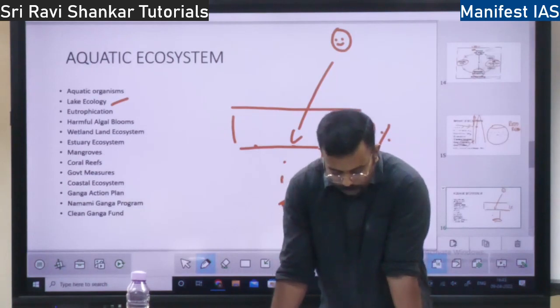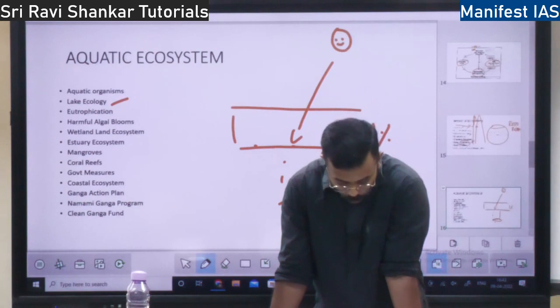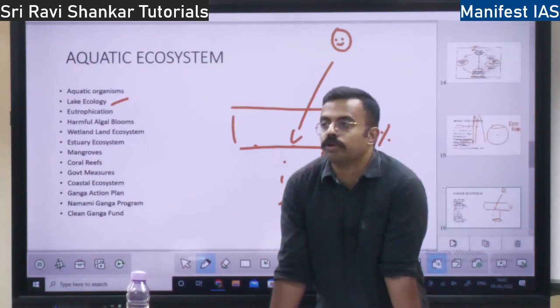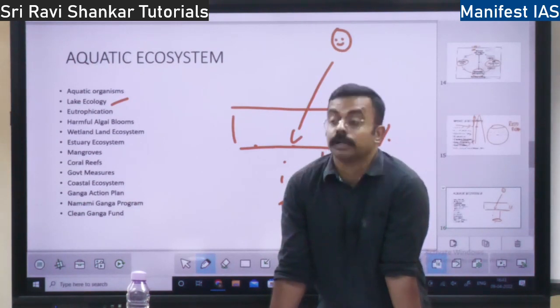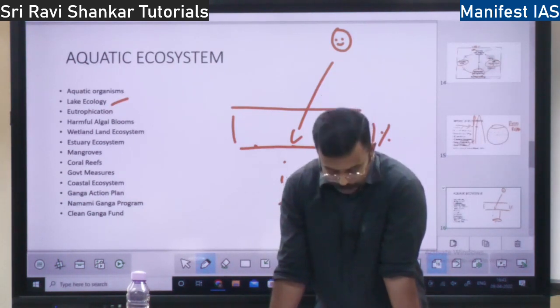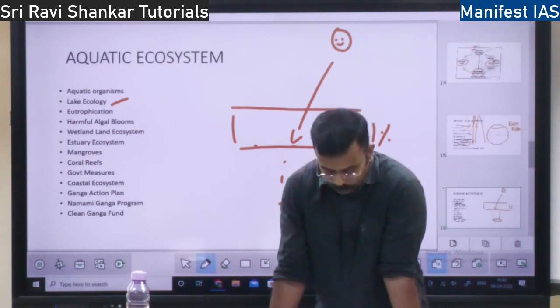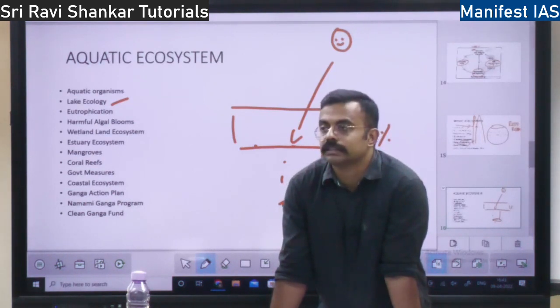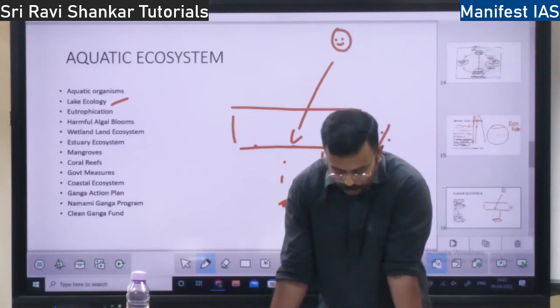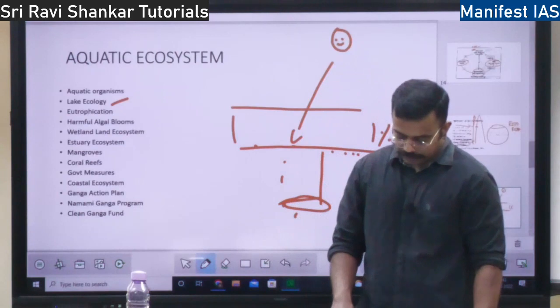So lakes can also be divided based on nutrition. So you have oligotrophic lake. What is an oligotrophic lake? It will be asked in your exam. In an oligotrophic lake there will be very few nutrients, right? Then you have mesotrophic lake. In a mesotrophic lake you have moderate nutrients. Then you have eutrophic lake. In a eutrophic lake you have very high nutrients, right?